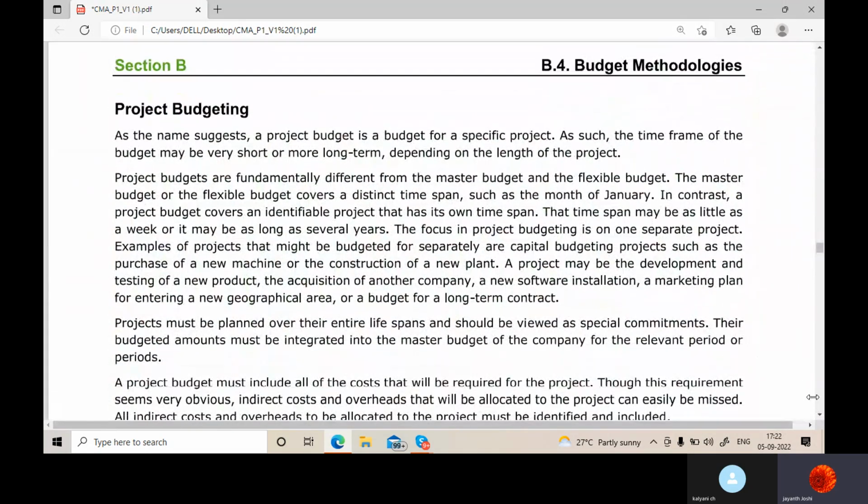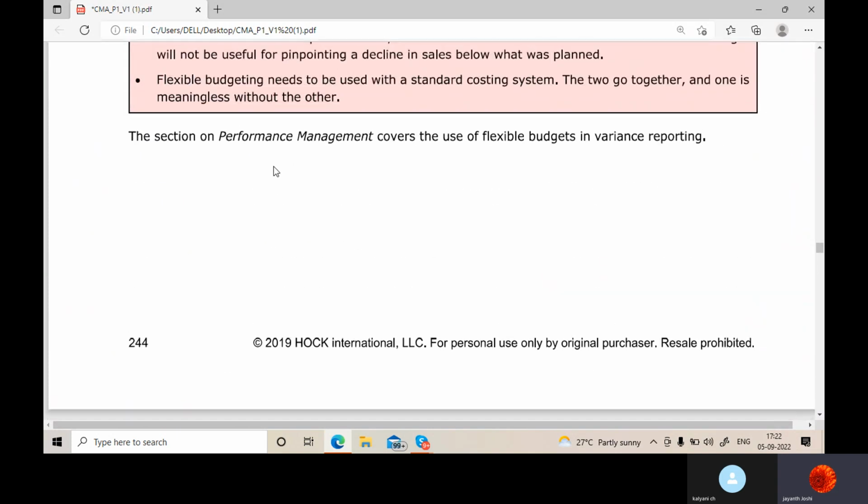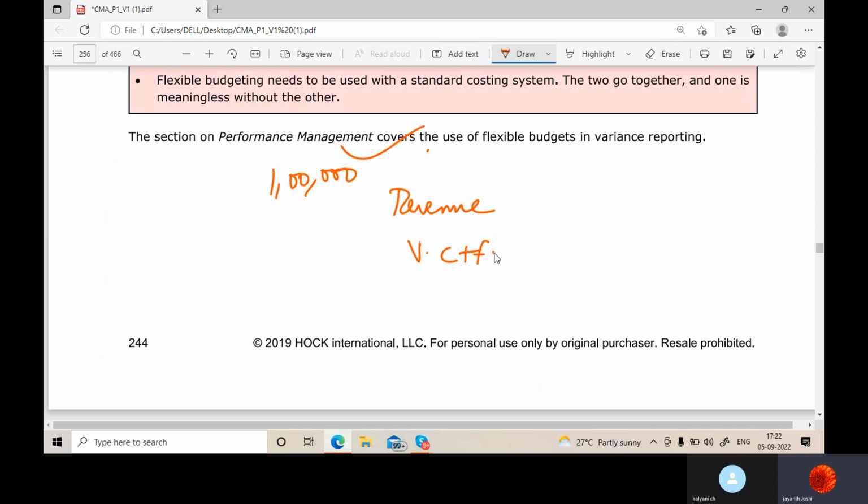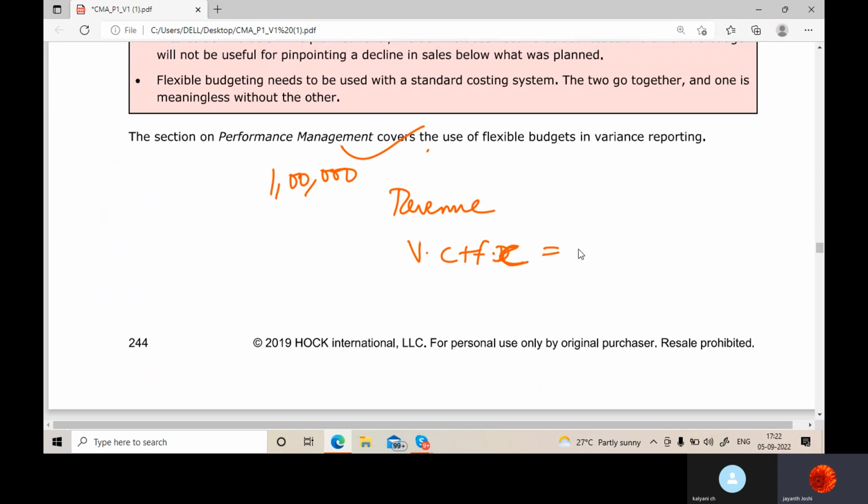So project budgeting is very simple. When we want to start a project, when I want to invest my money in any of the projects I'm looking forward to, definitely I'll be making a project budget, correct? For that specific project, how will I make that budget? I'll see that 1 lakh is the investment I'm going to make, and I'm going to expect some revenue, and definitely I'm going to expect some cost, that is variable cost plus fixed cost combined. I'll say total cost. Revenue minus total cost can give me what? Cash flows. Am I right?